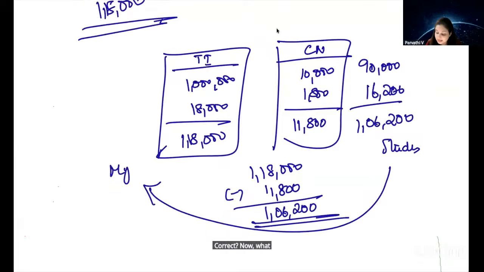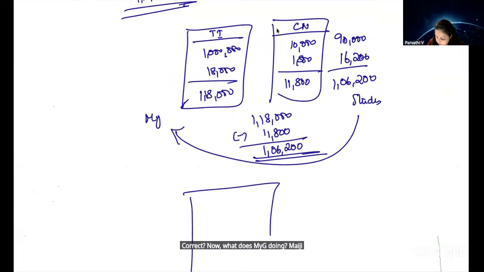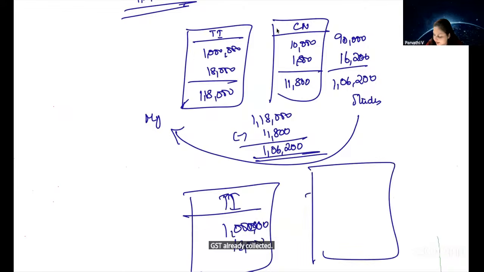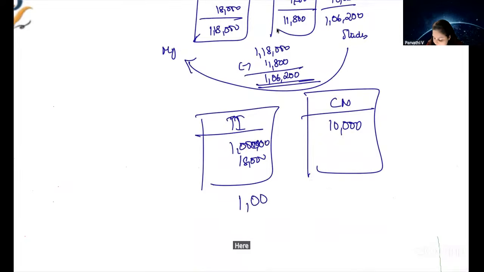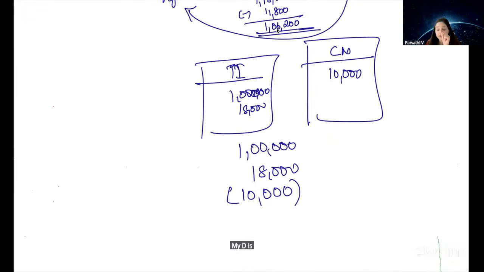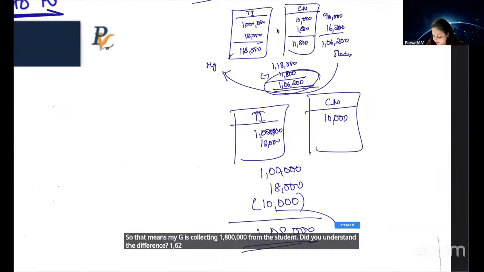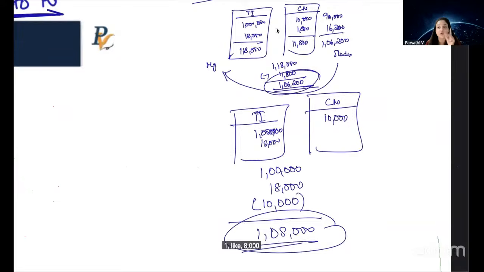Now, what is MyG doing? MyG is raising a tax invoice for 1 lakh, GST already collected. Yes. Issuing a credit note only for 10,000 rupees. That means here 1 lakh plus 18,000 minus 10,000 rupees. MyG is not passing on the benefit of GST on 10,000 rupees to the student. So that means MyG is collecting 1,08,000 from the student. Did you understand the difference? 1,06,200 versus 1,08,000, difference 1,800.